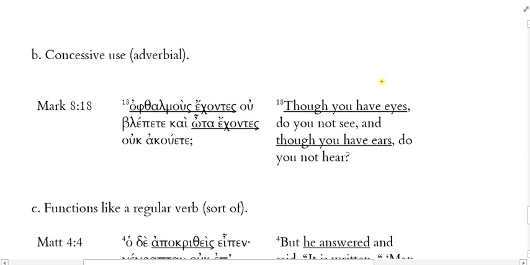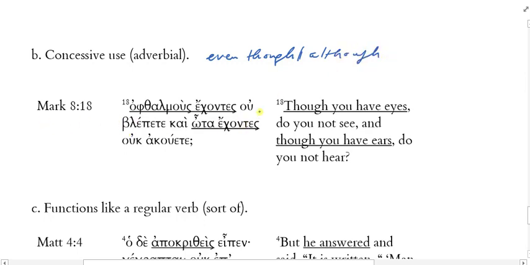Concessive participles. Concessive participles are used when the adverbial participial action is unexpected or doesn't seem consistent with the main verb's semantics. In other words, they don't go together. You can use even though or although as ways of introducing these sorts of participles.